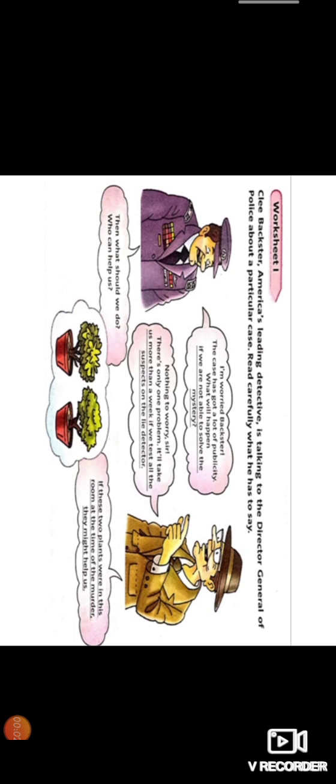Now, all of you children, open your practice book, unit 9, conditionals, page number 77. Children, you might have heard about this CID. Am I right? Okay, yes. Maybe you might have listened or seen the serials of CIDs, where we call them detectives. They are the ones who solve the cases which the police can't solve.